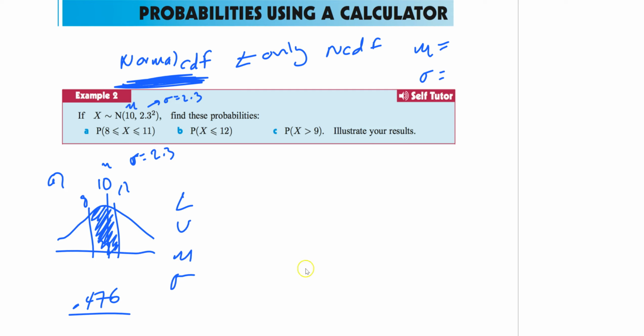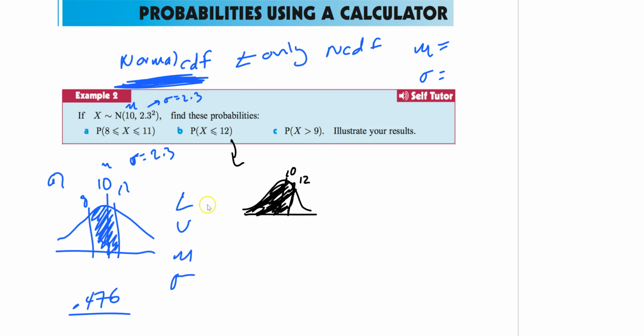Now let's talk about the other ones. They're a little different. See, this one only wants less than 12. So let me draw real quick. Here's 10. 12 is over here. And you want less than it. So everything below 12.